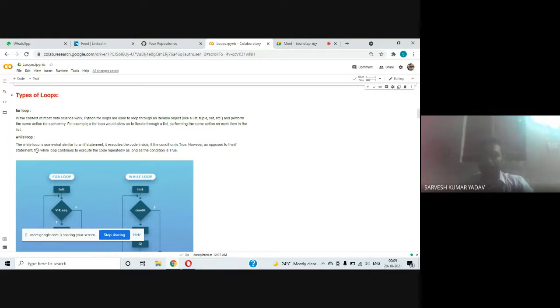We define some type of conditions here, like n less than 4 and greater than 4. Up to the point n is less than 4 or n is greater than 4, we are going to do the same task again and again. We are going to print tt4, tt4, tt4 for n less than 4 and n equals n plus 1.